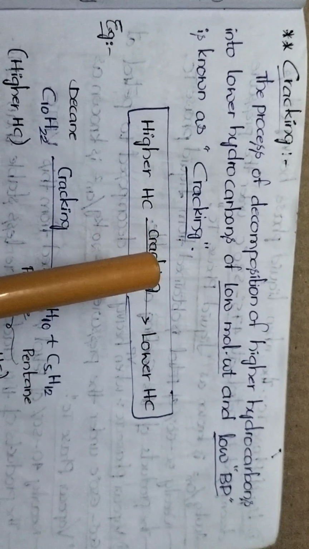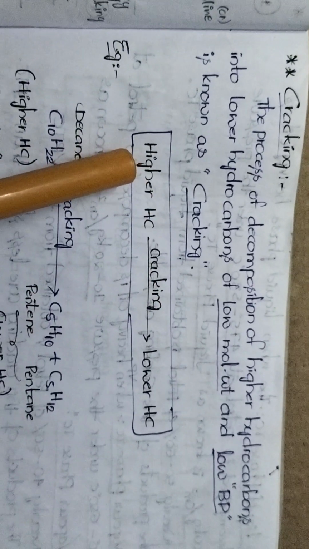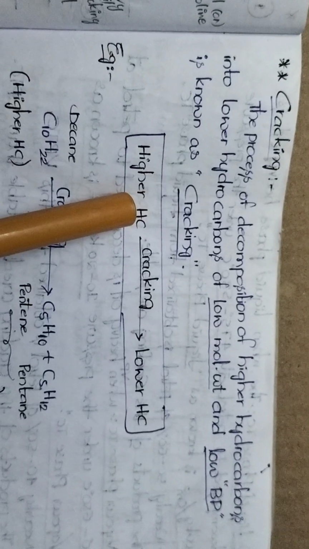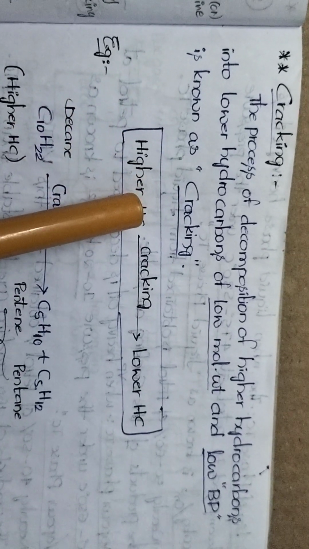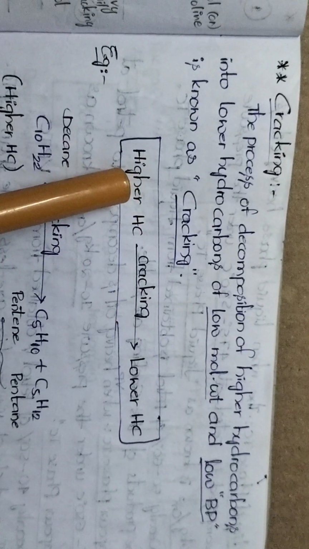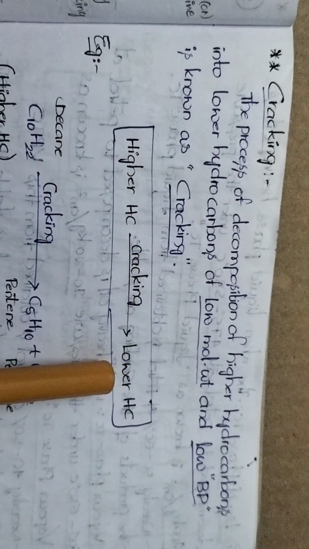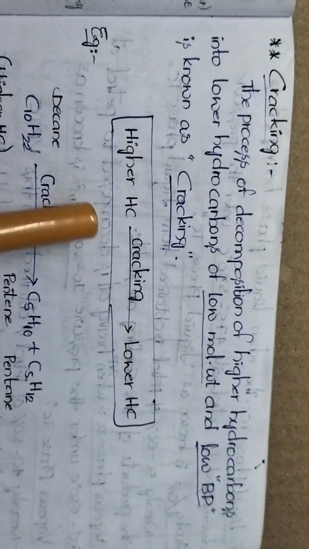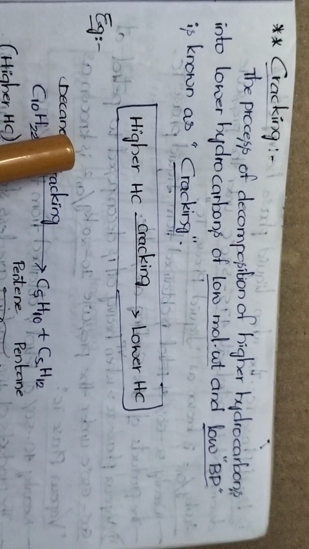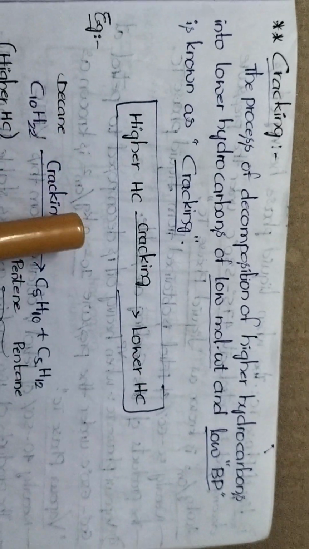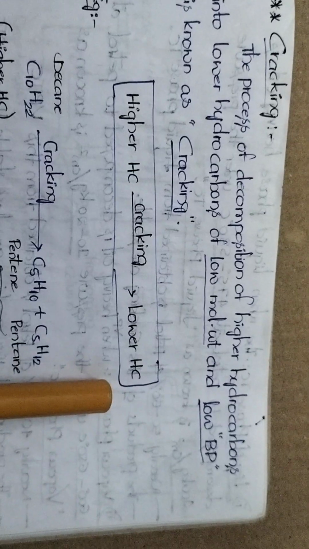How we can get an excess amount of petrol by using the cracking process means here we should consider heavy oil as an example for higher hydrocarbon, because heavy oil consists of more hydrogens and carbons compared to petrol. In the fractional distillation process, an excess amount of heavy oil is released compared to petrol.